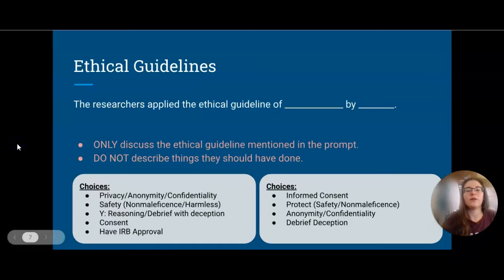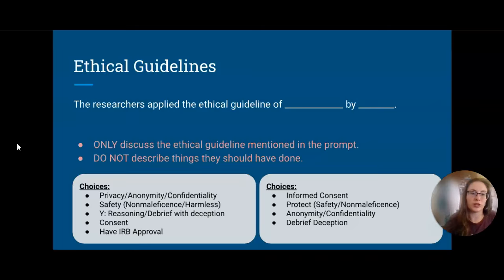For the ethical guidelines question, it does help for you to say the research applied the ethical guideline of, and you have your choices from the Psych or iPad mnemonic. And those are the only ones. Paying your participants is not an ethical concern. Randomly assigning your participants is not an ethical concern. And you should only be addressing an ethical guideline that is mentioned in the prompt.